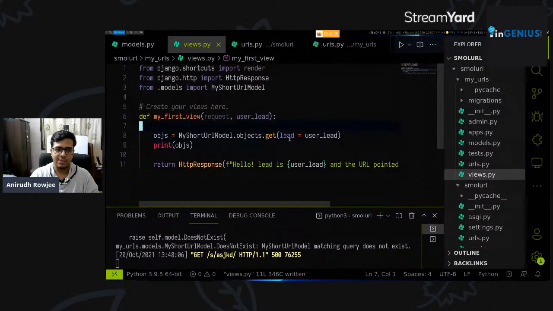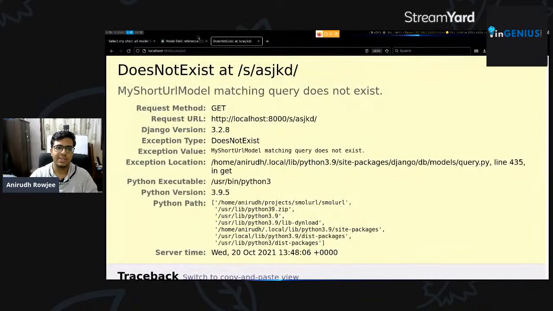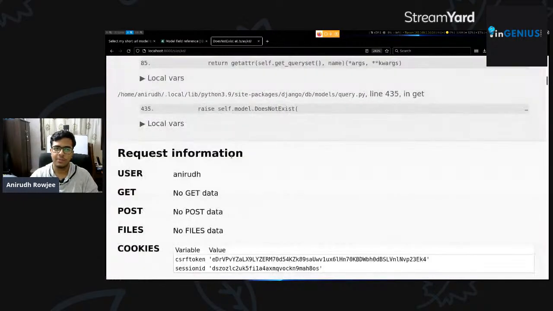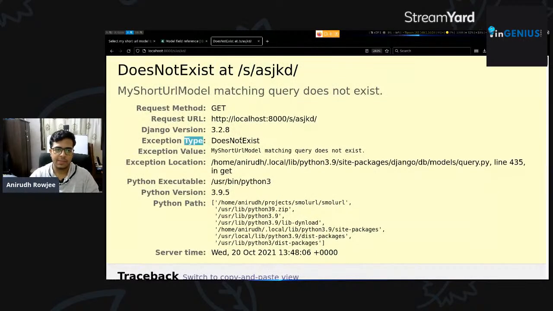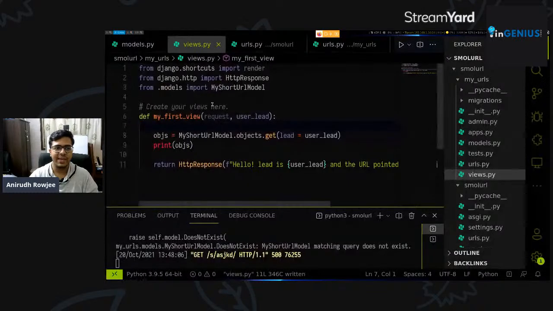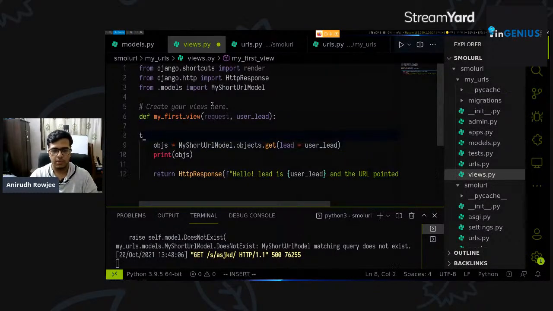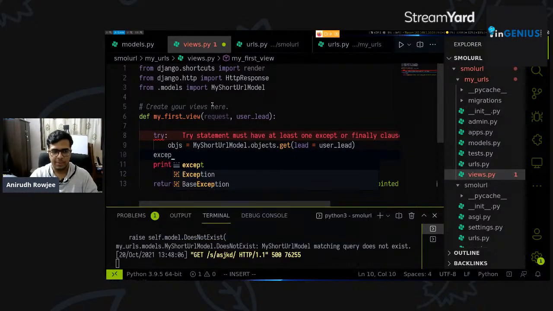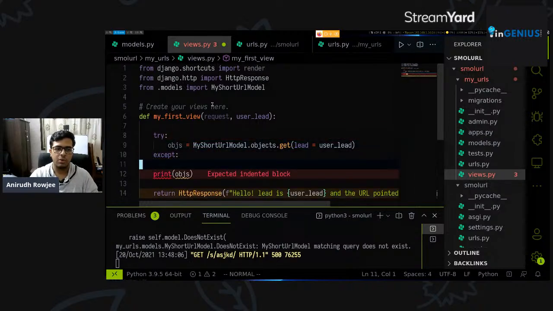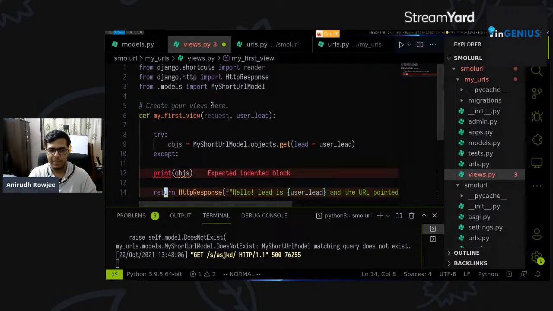So what we'll do is use Python exceptions. You can see that the error says DoesNotExist error that's getting raised here. The exception type is DoesNotExist. So we can use a simple try except block to handle this. We'll say try the objects collected here, and we'll say except. Since we don't want to accept any specific type of error because we want a wildcard response for any wrong URL, we're just leaving the except blank here.